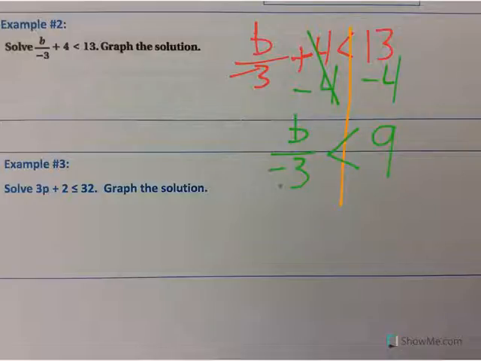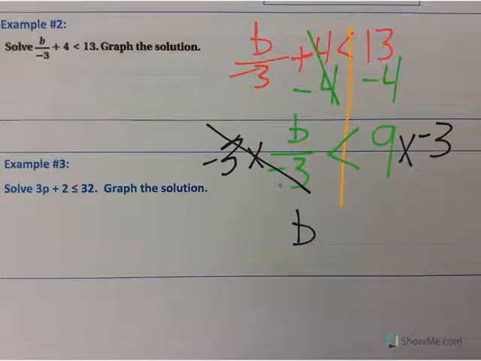And that means b divided by negative 3. So the opposite of dividing by negative 3 would be to multiply by negative 3. And if I multiply the left side by negative 3, I have to multiply the right side by negative 3. So our times negative 3 and our divide by negative 3 cancel each other out, leaving the variable b all by itself. On the right side, I have 9 times negative 3, which is negative 27.